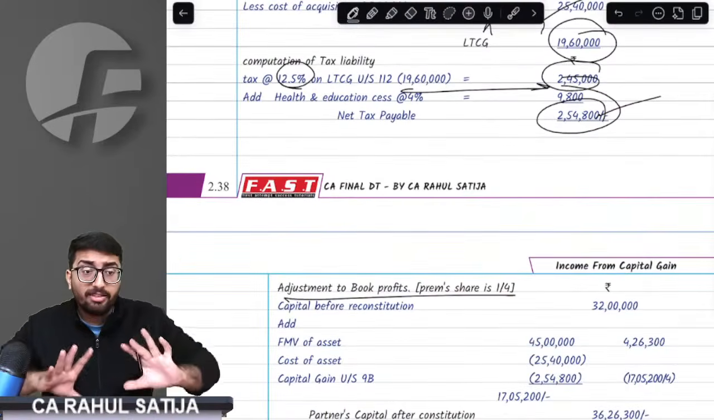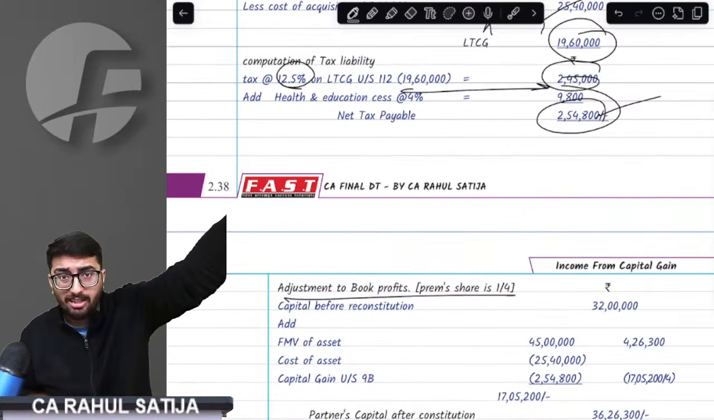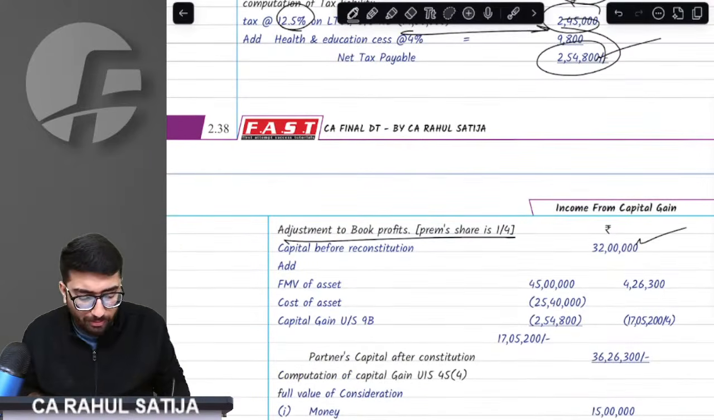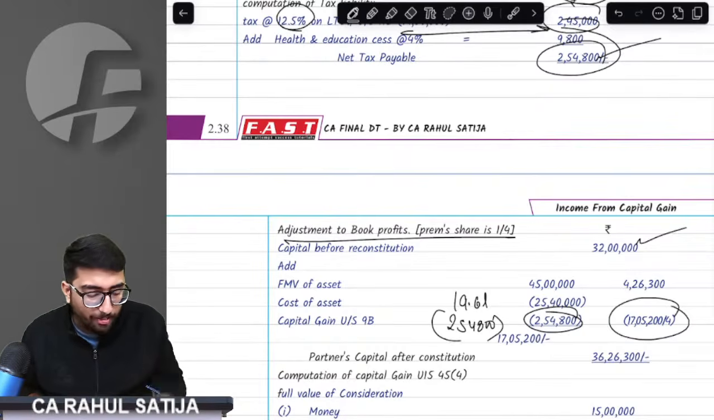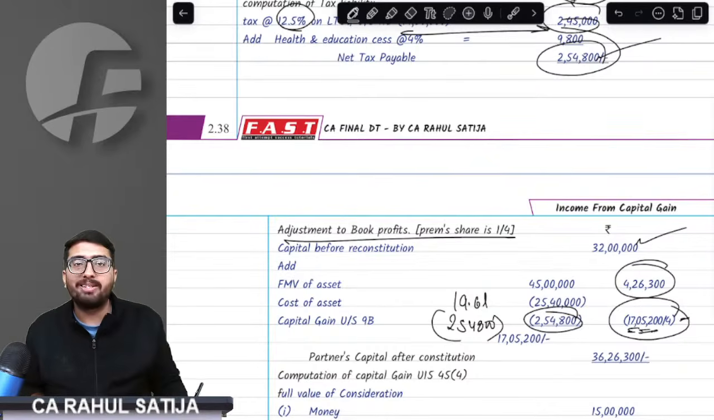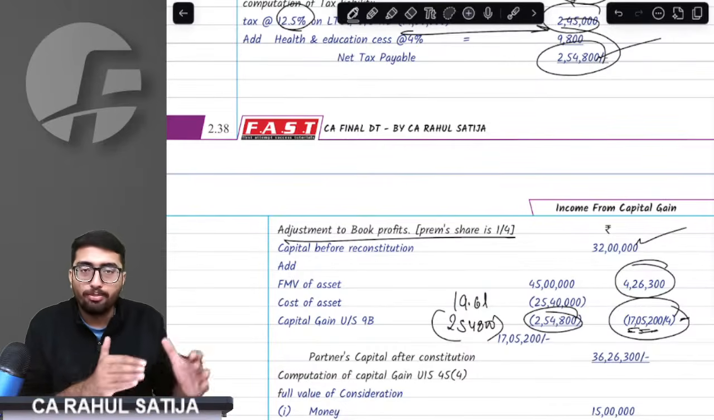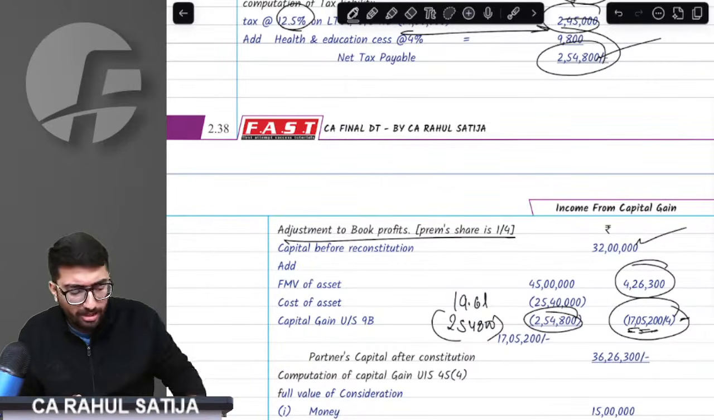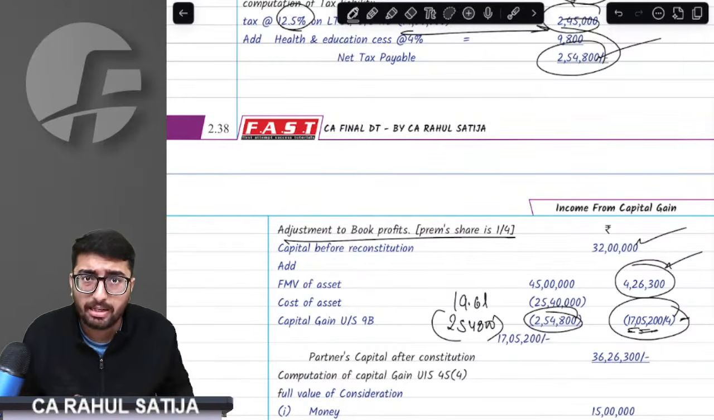45.4 says, see, if this land would have been sold to an outsider, then how much would the partner's capital have been? See, 32 lakh was the original capital. 19.6 lakh was the profit amount that total partners would get on account of sale. In addition to that, 2,54,800 would be the taxes amount. That means net addition to all the partners would be 17,05,200 divided by 4. That means 4,26,300 is each partner's profit at the time of sale. If this land would have been sold to an outsider, each partner would have benefited by 4,26,300.